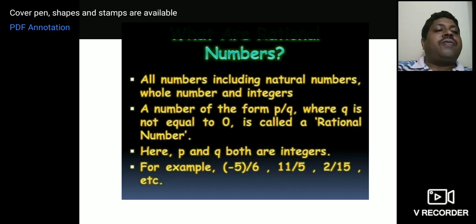A number of the form p by q, where q is not equal to 0, is called a rational number. Here p and q are both integers. For example, minus 5 by 6, 11 by 5, 2 by 15, etc. These are all rational numbers. Got it, children? So, a rational number can always be expressed in the form of p by q, where p and q are integers. This is what we call a rational number.